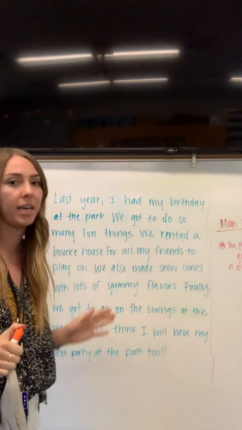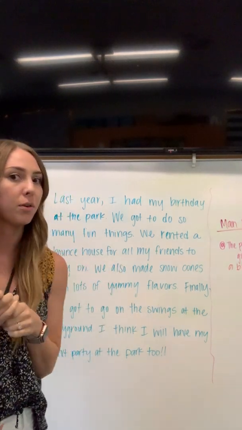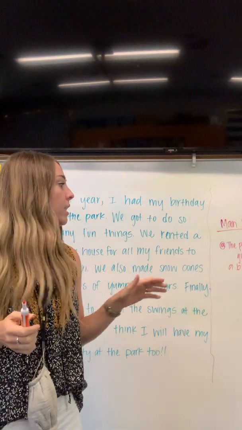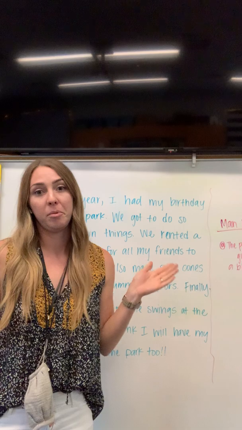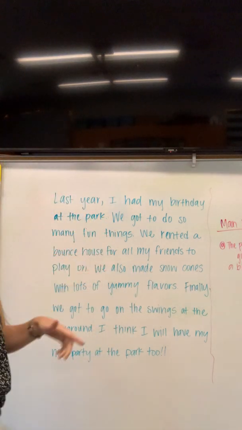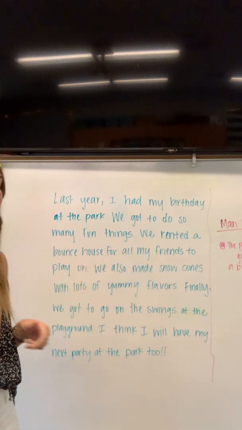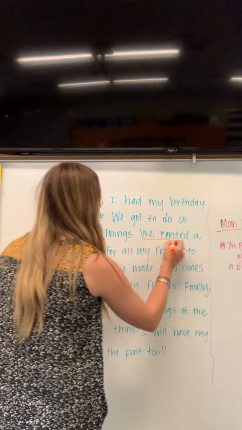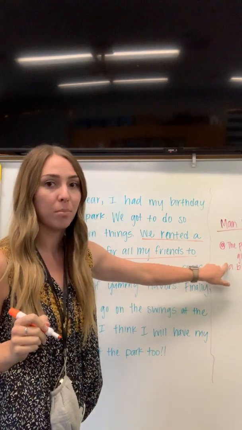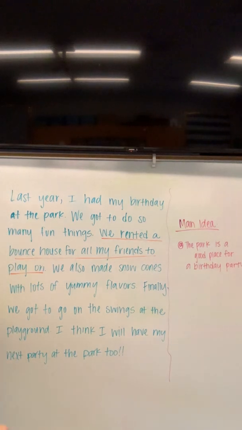All right, so let's start at the beginning. There might be a little bit of fluff, but we're going to underline the key details in orange. There's probably going to be a few of them. Last year, I had my birthday at the park. Okay, does that tell me it's a good place? No, it could be an awful birthday party. I don't know yet. We got to do so many fun things. Okay, we're getting to it. We rented a bounce house for all my friends to play on. That supports that a park is a good place for a party. Let me show you both at the same time. There we go. Next sentence.